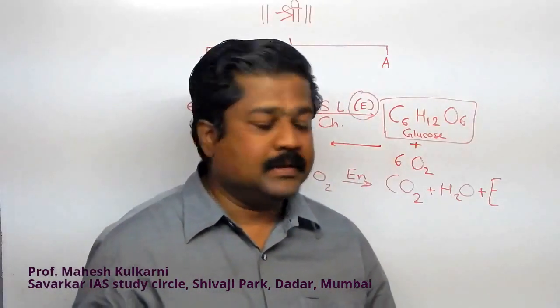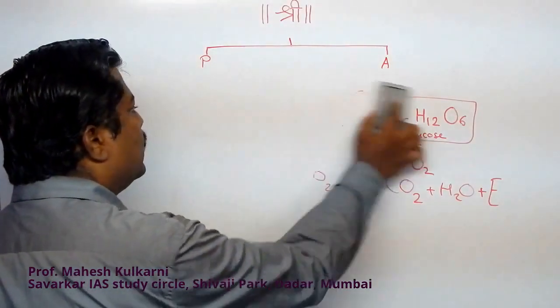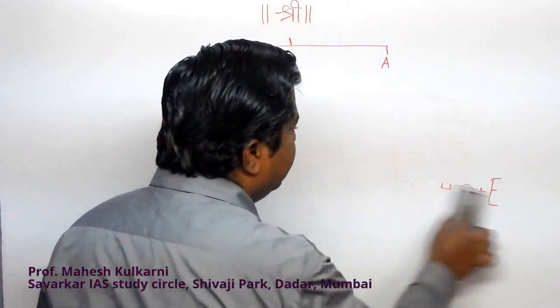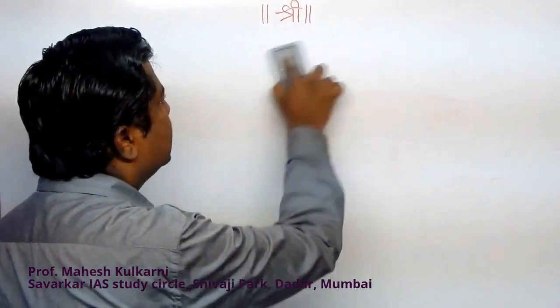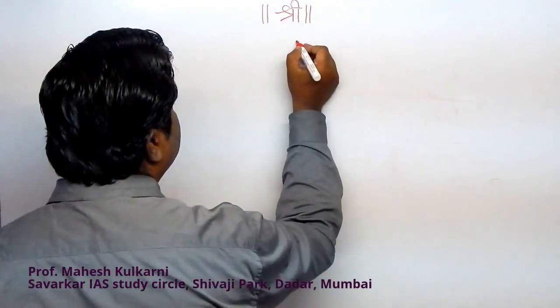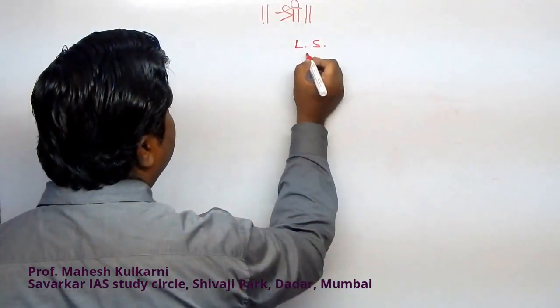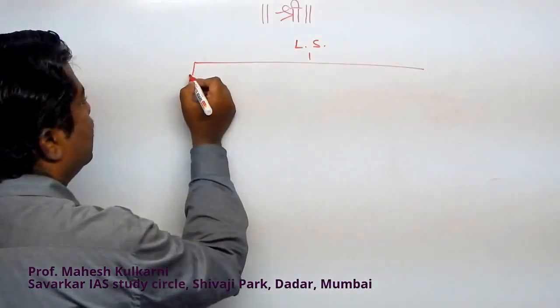So this is the reason why we changed. Initially we said we would discuss two kingdoms, but then we are switching over to the 5 kingdom classification system. Now, the first thing: the living system we are classifying in 5 different ways.